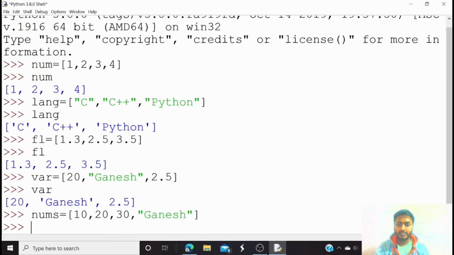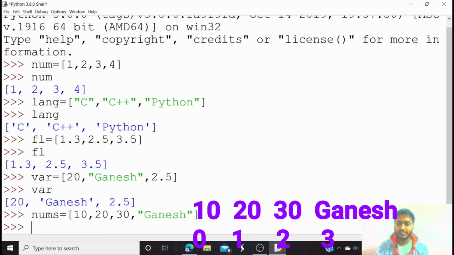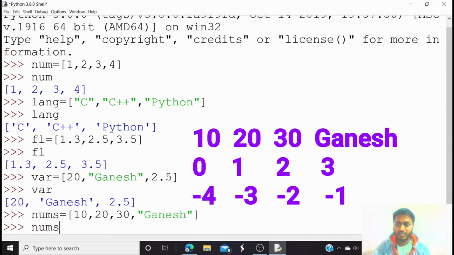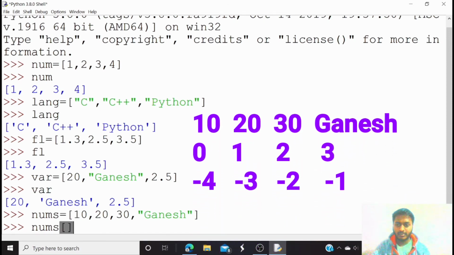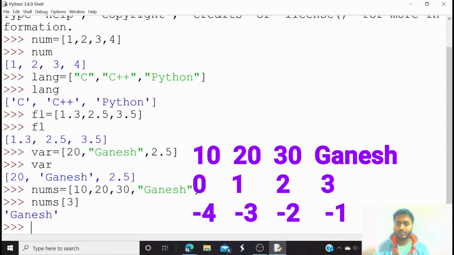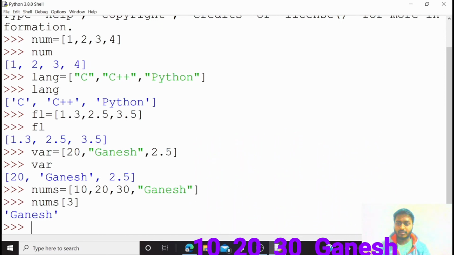In a list, indexing starts from 0. So Ganesh is at the third index. You just write the variable name, square bracket, and inside it the index value 3. You can see that at the third index Ganesh is stored.